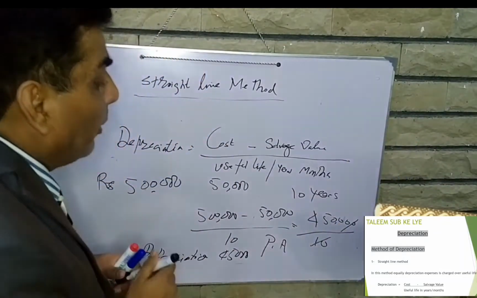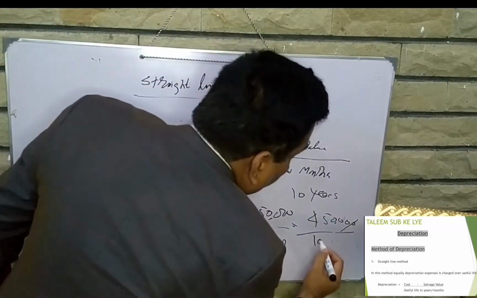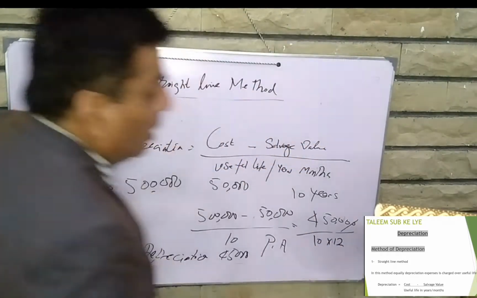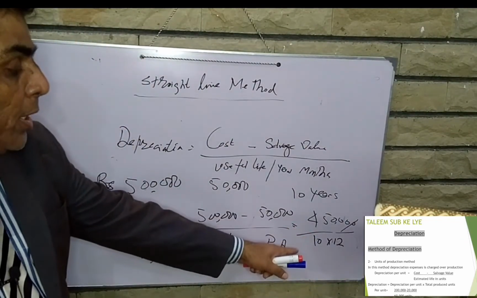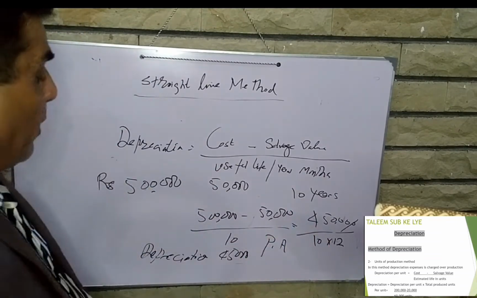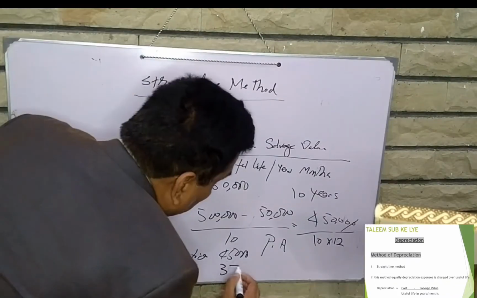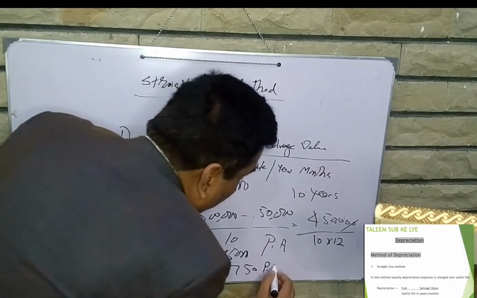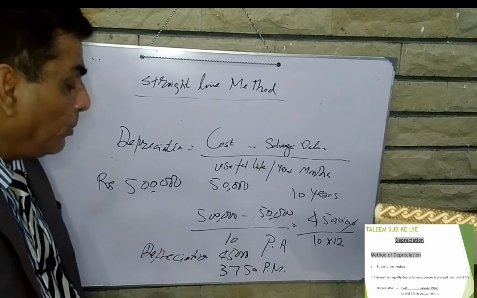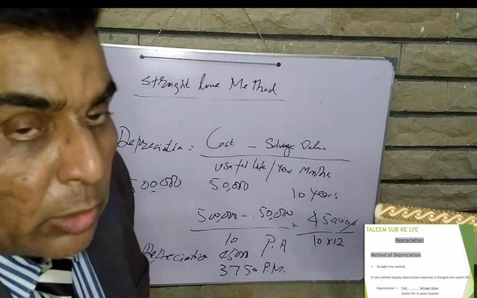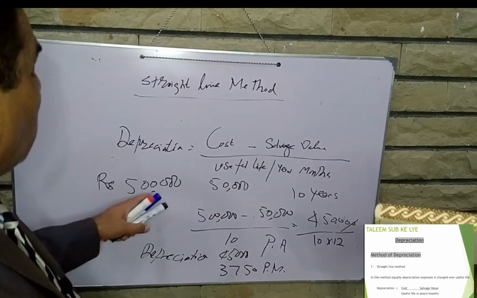we will divide by 10 into 12. So, 450,000 divided by 10 divided by 12. We will get the depreciation per month: 3,750. That is the per month depreciation. 45,000 per annum and 3,750 per month, if the machinery has a cost of 500,000,